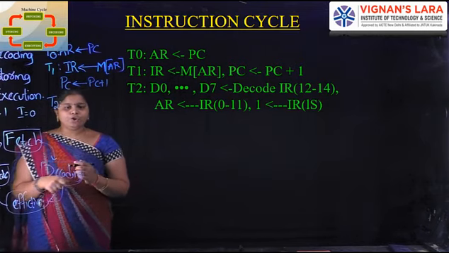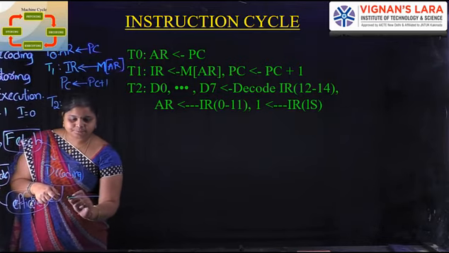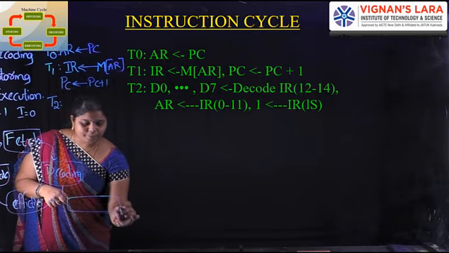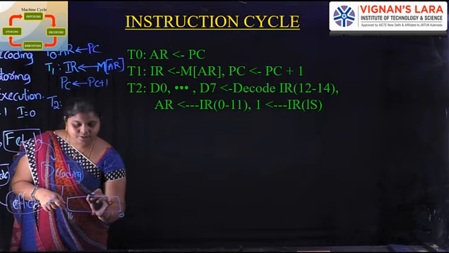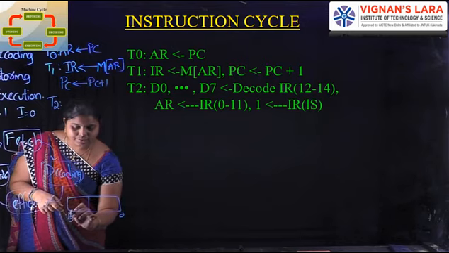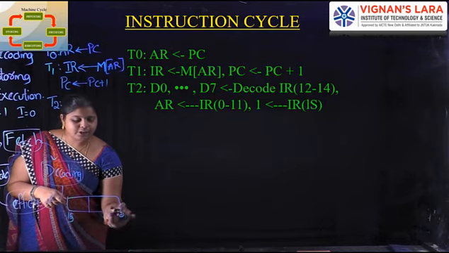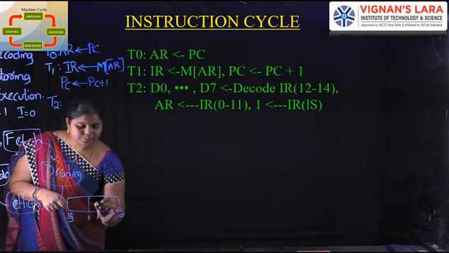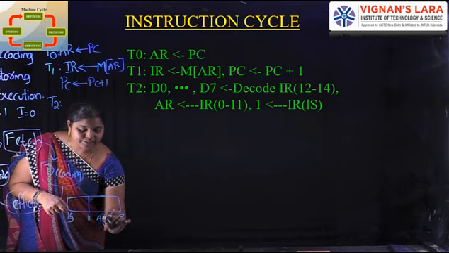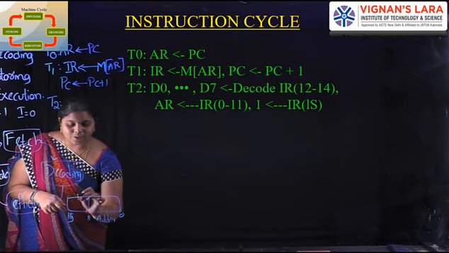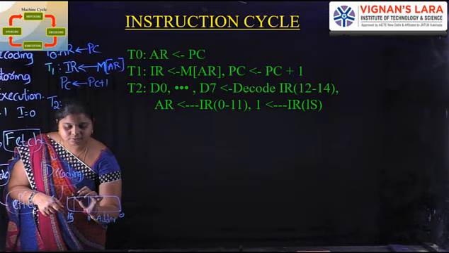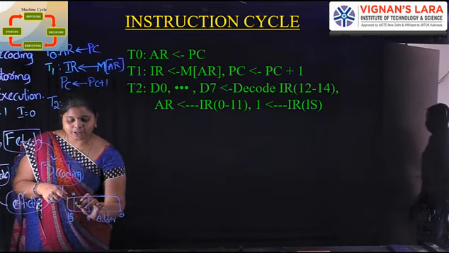Already we know the instruction format. The instruction format is 0 to 15, 16 bits. Bits 0 to 11 specify the address. Bits 12 to 14 specify the opcode.